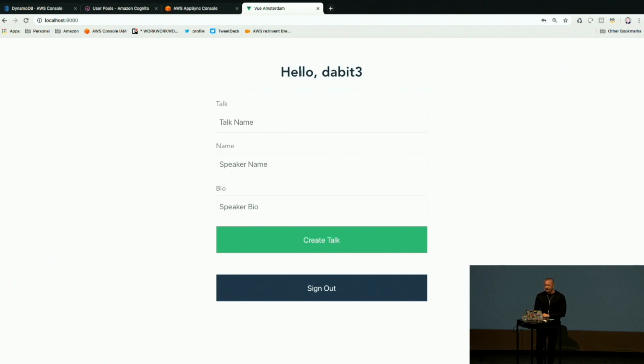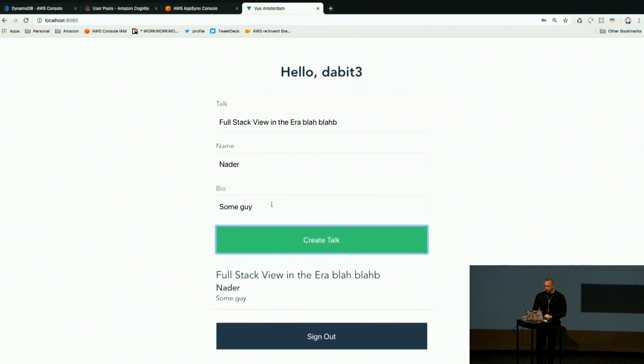We're actually seeing our name here because now that we've signed in, we have access to the user's identity. And I have this basic form that I've scaffolded out that adds the talk name, the speaker name, and the speaker bio. So I'll create a talk called, all right, okay, there we go. I'll go ahead and create talk. So now our talk is created.